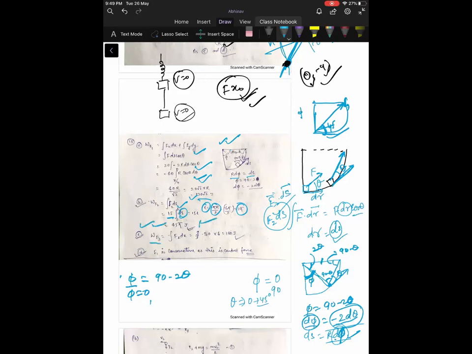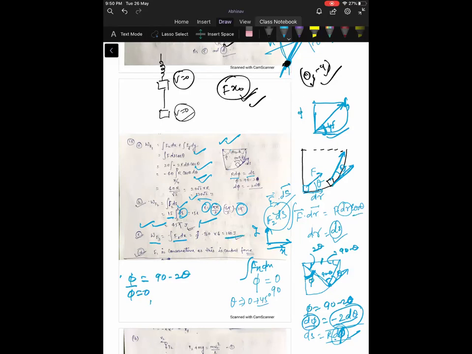Answer is correct. So F3 is Fx dx. F3 is always acting in the horizontal direction. Suppose this is y and this is x. So this is Fx dx only. Integration of Fx dx in the horizontal direction only, because force is always acting in the horizontal direction, not in the y direction. So work done will be in the direction of x only. After calculating all this, you will get 180 joule.